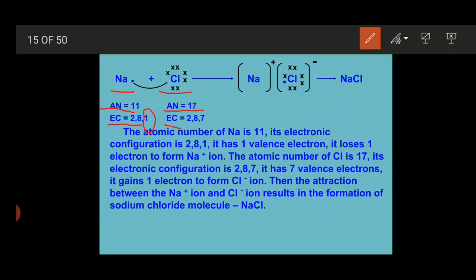Now how does it actually work? If sodium loses its 1 electron, it will get a configuration like 2 and 8, which is an inert gas configuration similar to neon. Similarly, if chlorine gets 1 electron, then it gets a stable configuration like argon.